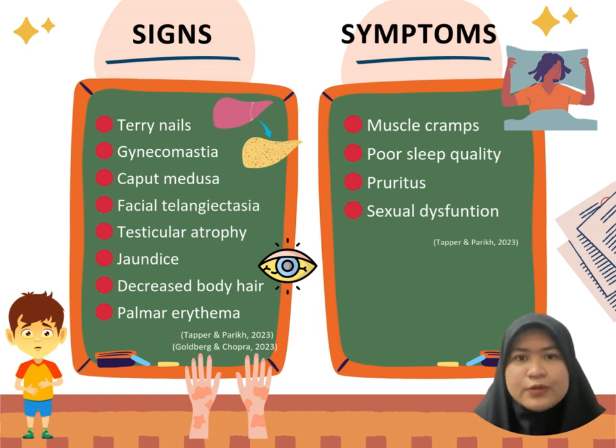Poor sleep quality, including insomnia or fragmented sleep, is frequently observed due to hepatic encephalopathy or disrupted circadian rhythm. Patients may also experience pruritus, which is the intense itching which results from the accumulation of the bile salts in the skin due to the impaired bile secretion. Additionally, sexual dysfunction, including decreased libido or erectile issues in men, may occur due to the hormonal imbalance and the liver's inability to properly metabolize the sex hormone.